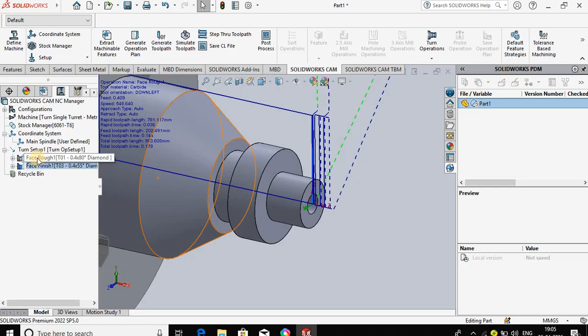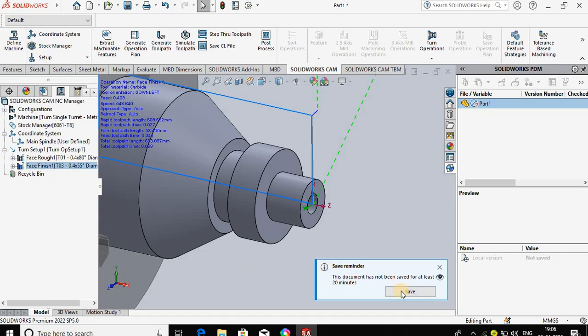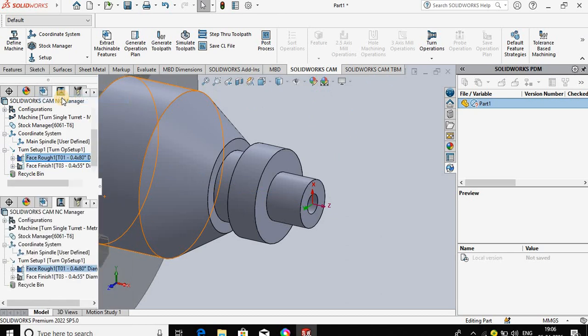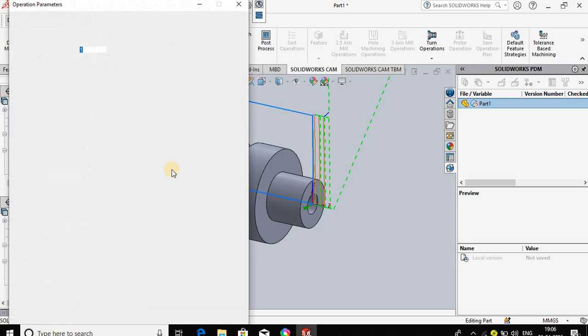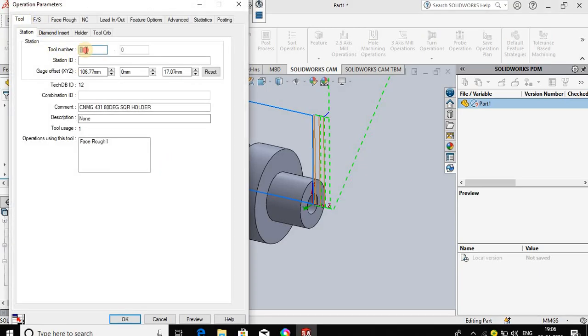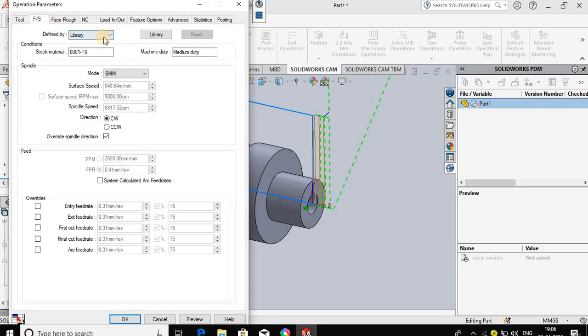So first we can edit the speed, feed, depth of cut using the right click on the feature option. Edit option. In edit option we can select the tool number, we can change here. Feed speed using library, change into the operation mode RPM, revolution per minute, change into 600.